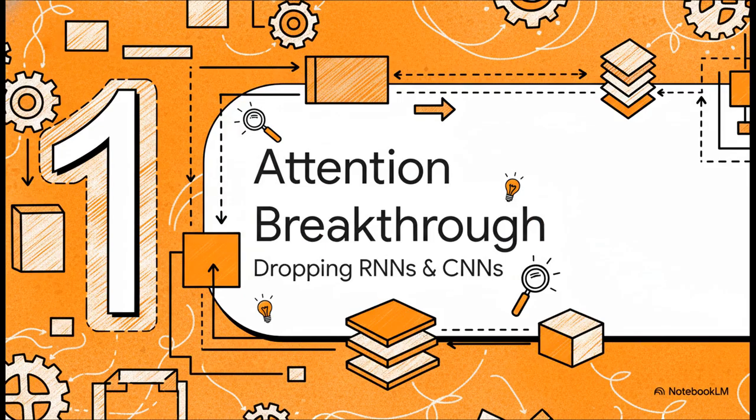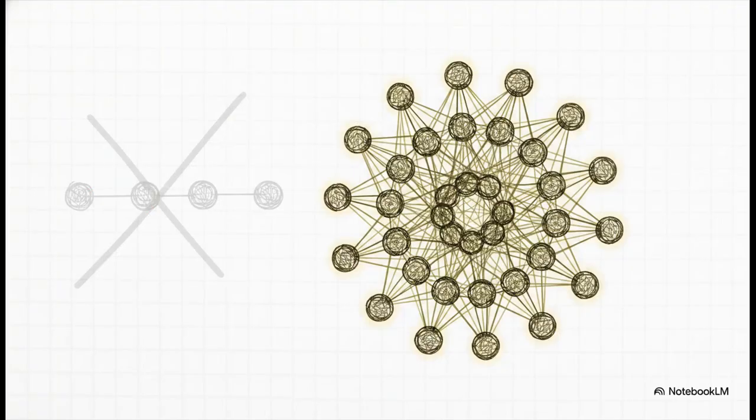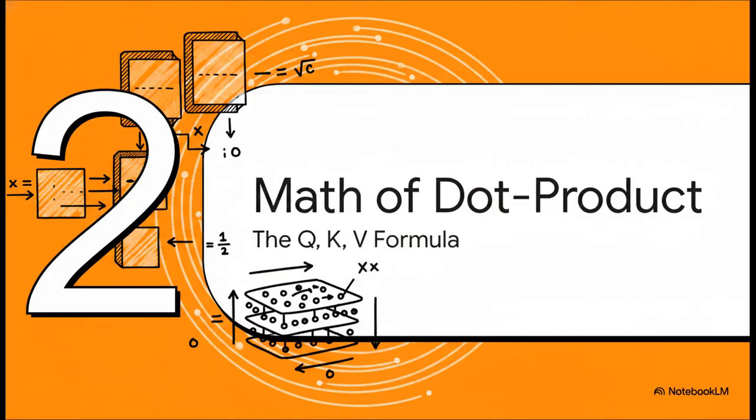Section 1. The Attention Breakthrough, dropping RNNs and CNNs. So the core idea here is pure attention. Instead of processing a sentence sequentially, waiting for step A to completely finish before step B can even start, tokens natively evaluate their relationships with every other token, all at the exact same time. From an architecture standpoint, it's just this incredibly elegant, highly scalable approach to understanding context, completely bypassing the bottleneck of linear execution pipelines.